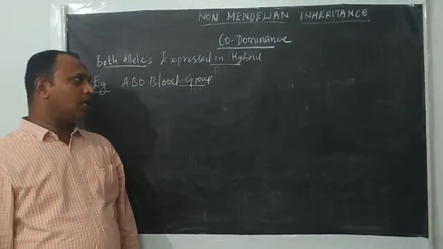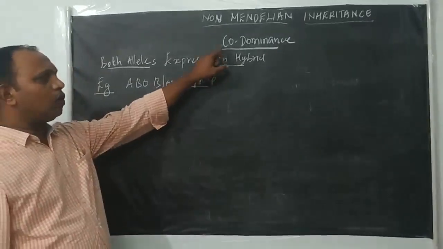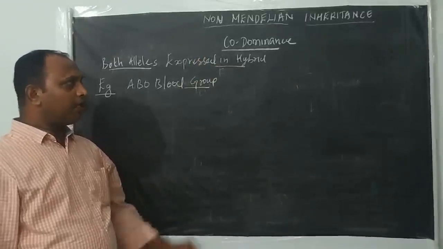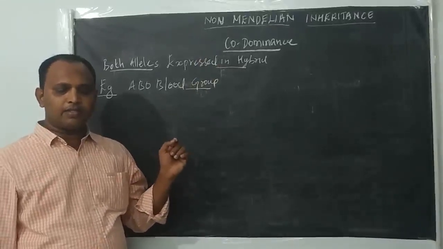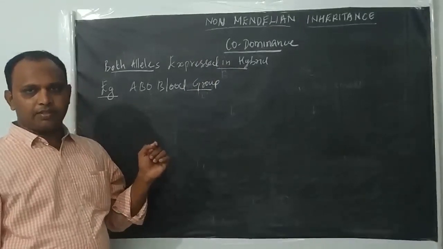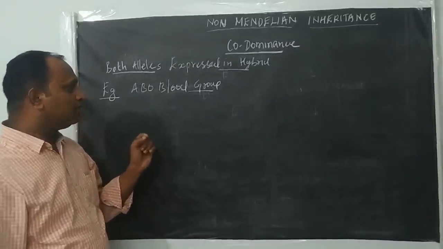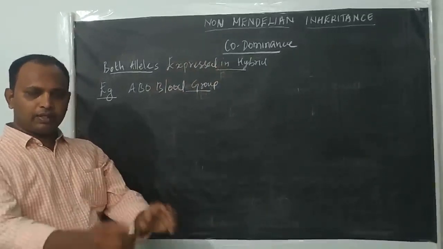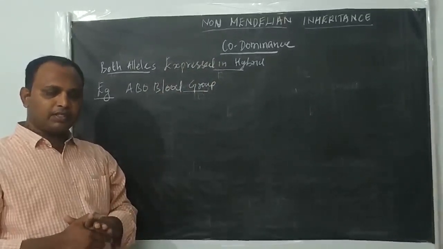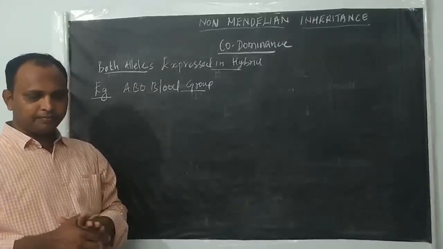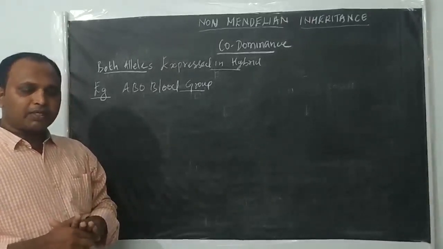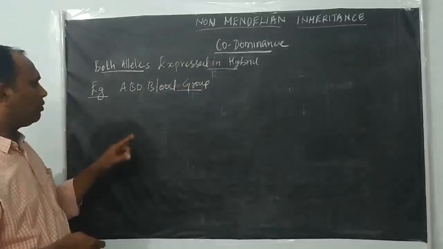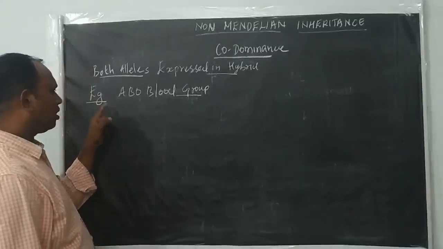So next, the non-Mendelian inheritance is codominance. It's a type of inheritance in which both alleles of a gene are expressed in the hybrid condition. If the pair of alleles is present in hybrid condition, both are expressed equally. That's why we call it codominance. For this we are going to see one example.